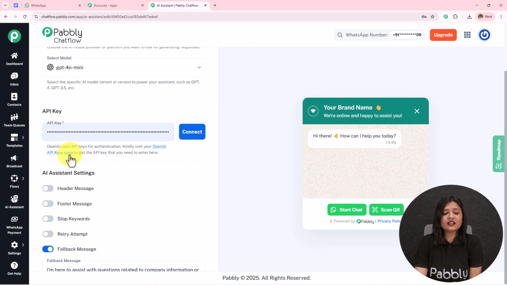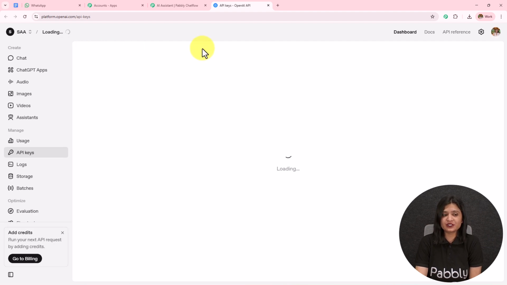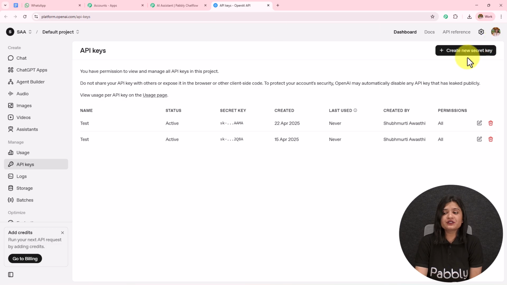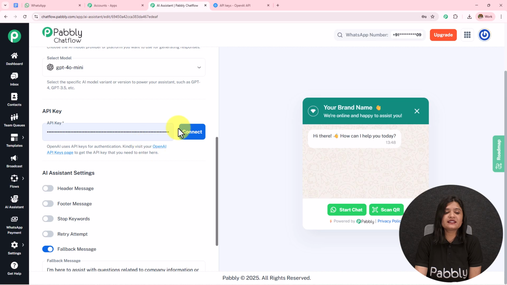Now over here, in this help desk, a hyperlink is provided to me. If I open this, I will be landed towards this API keys page. To create a new API token, you simply have to click on this create new secret key. First, you have to provide the key name, you have to select the project, and then you have to select the permissions as all, and then you simply have to click on this create secret key. A new API token will be provided to you, which you need to copy and paste that over here.